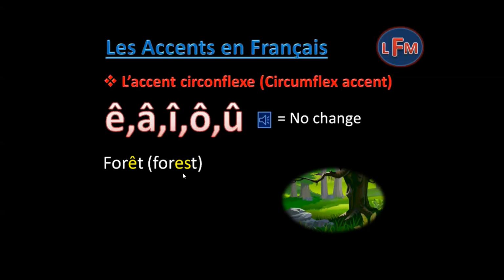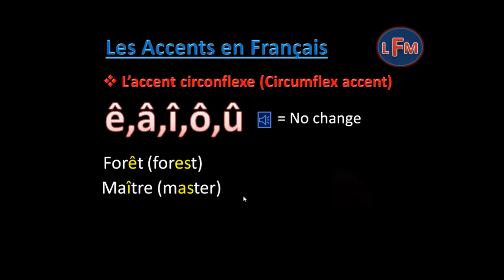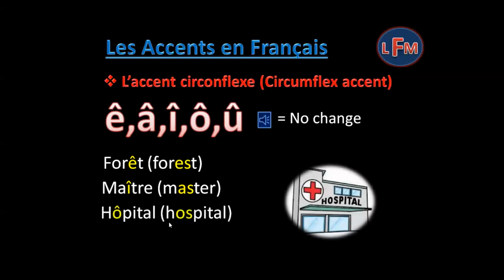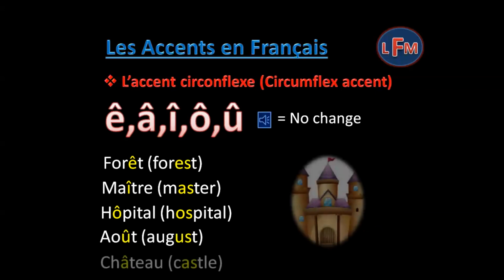I would like to give you some more examples like this. Maître, which means master. Hôpital, which means hospital. Août, which means August. Château, which means castle. In brief, I want to say that we can know the meaning of some words in English which have letters with accent circonflexe by adding S to that letter.